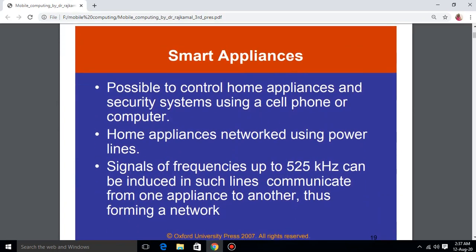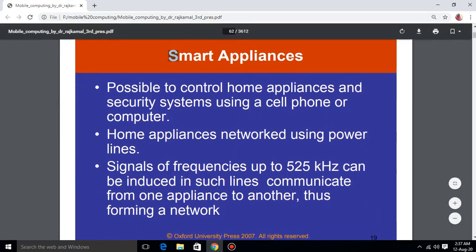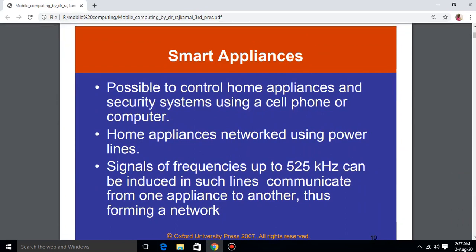Now let's see what smart appliances are. The next topic is smart appliances. It is possible to control home appliances and security systems using a cell phone or the computer. So these smart appliances are basically appliances which help in controlling various electronic devices.